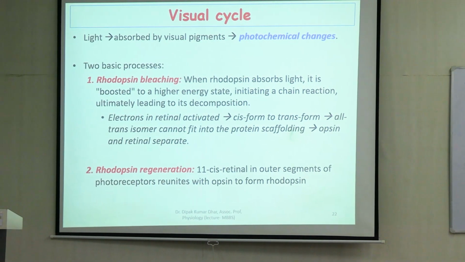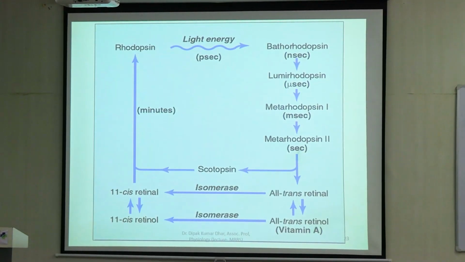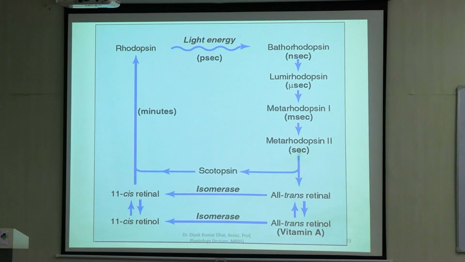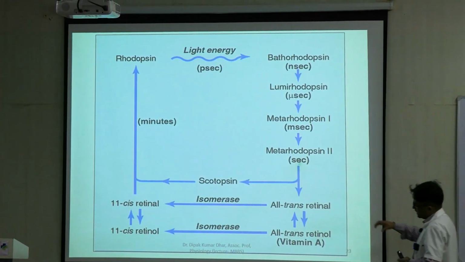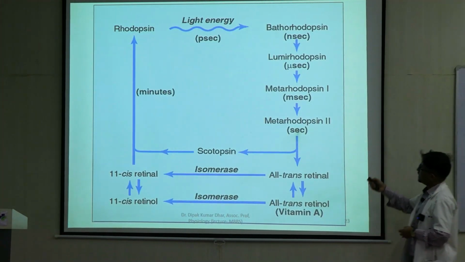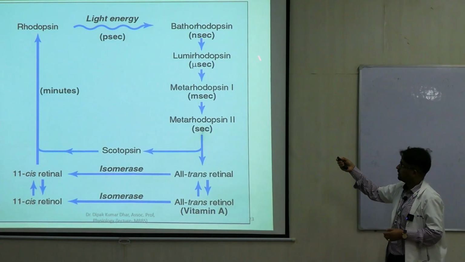Darkness, they may again combine together and it is regenerated. Now let's see the cyclical series of events. What happens is, you can see there is a series of intermediates before frank dissociation between the aldehyde and protein takes place. These intermediates start from, you can see, nanoseconds where this reaction happens.